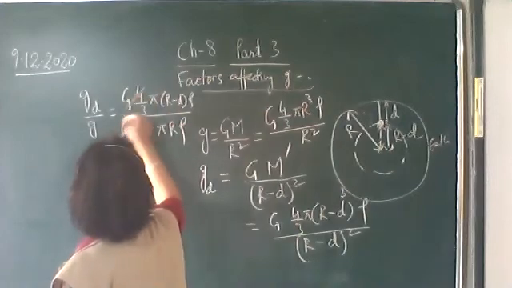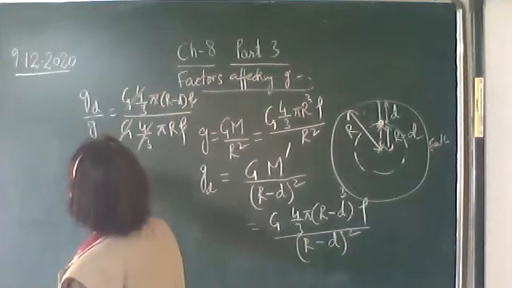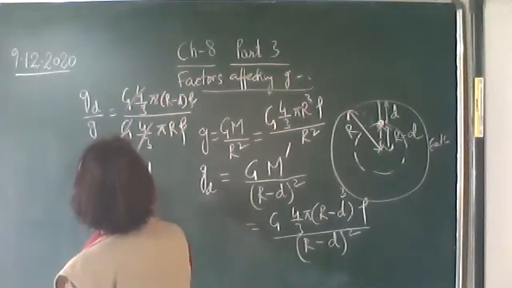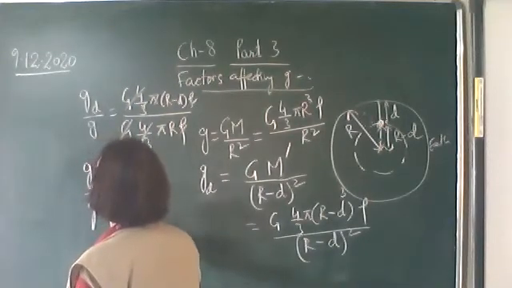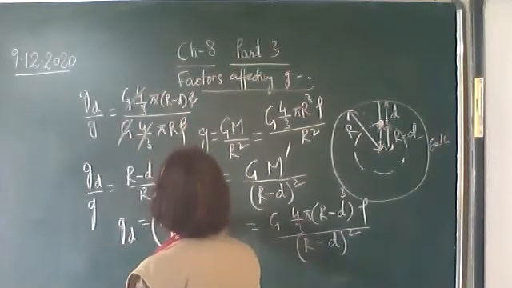G and rho cancel out. So g d upon g is equal to r minus d upon r, or the acceleration due to gravity at a depth d is equal to 1 minus d upon r into g.